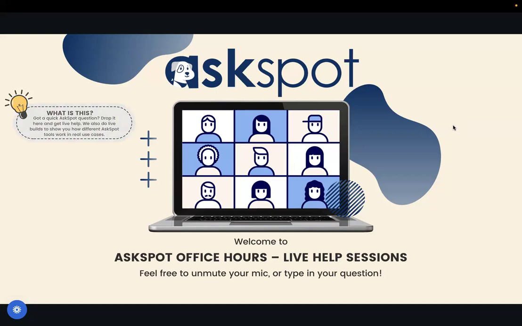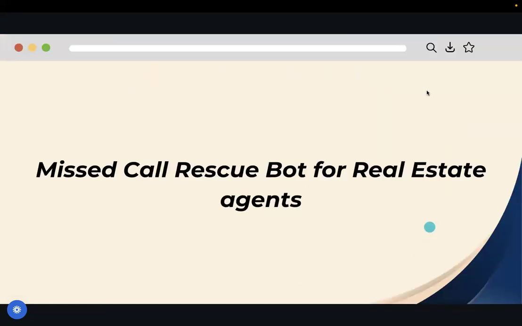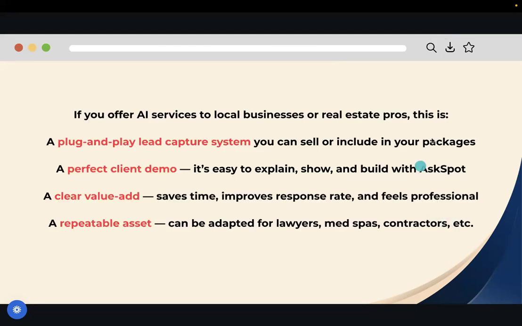Also, today we're going to build something that every service pro wishes they had. We're going to build what I call a missed call rescue bot for real estate agents. I know some of you are working with real estate agents, so this is a cool new thing that we can build inside AskSpot and share with them. If you offer AI services to local businesses or real estate pros, this is a plug and play lead capture system that you can sell or include in your packages.